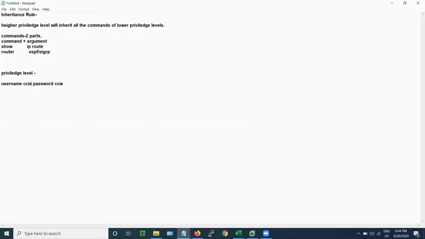In the middle, when you give the username, there is one more thing we can add, that is privilege. That privilege defines what the user can do when he logs into your system.